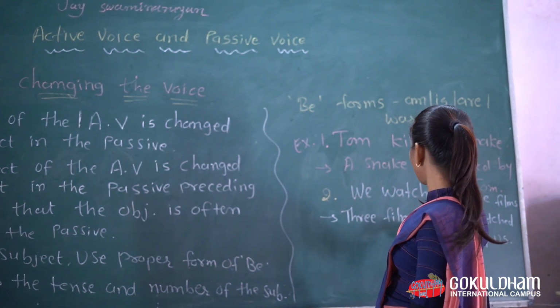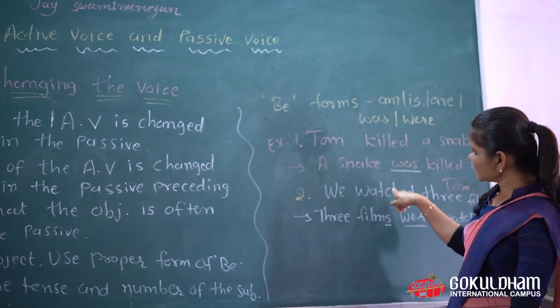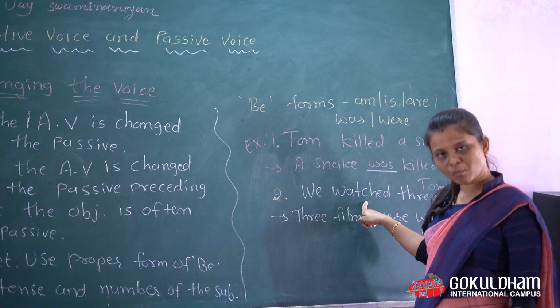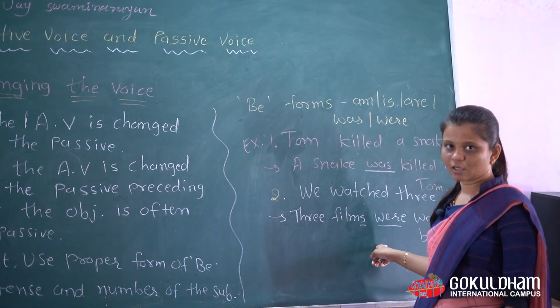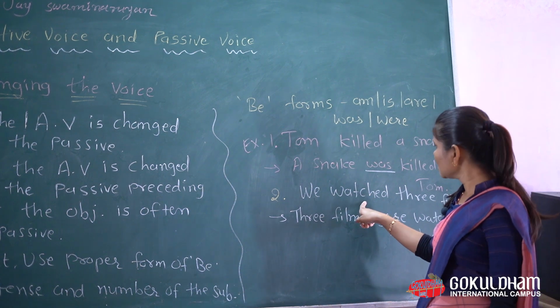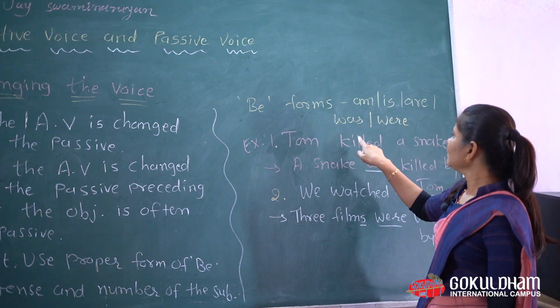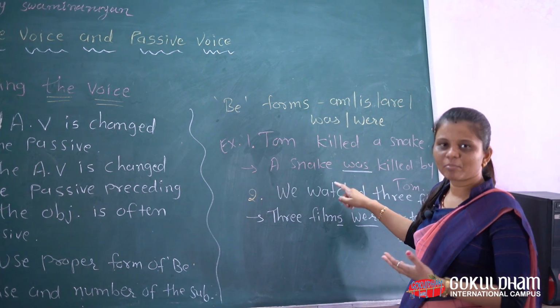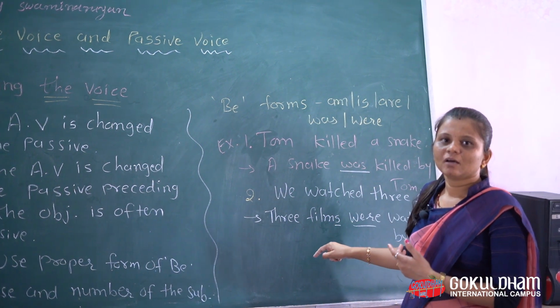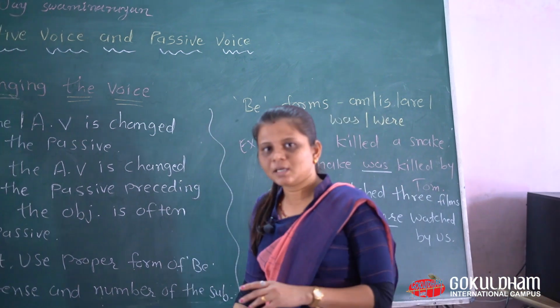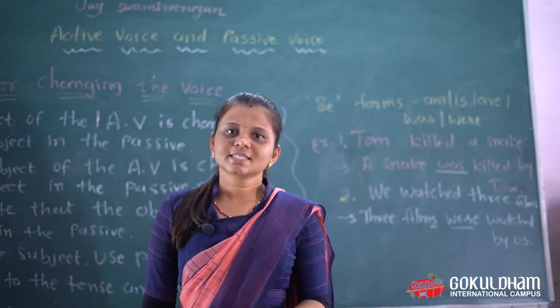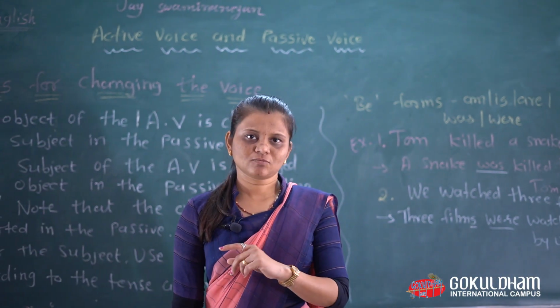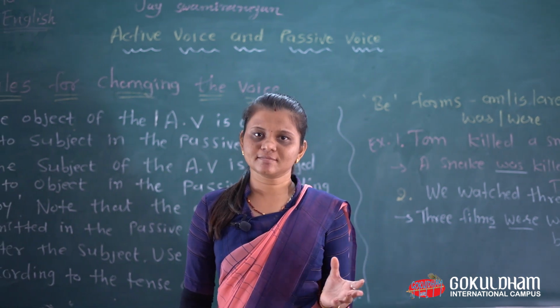And then the next example, "watch". You can see "watch" there is the past form, that's why we use "were" here. Otherwise, if it is "watch" or "kills", at that time we use "is" or possibly "are" here. Okay, now we see changes according to tenses, so you do not get confused.